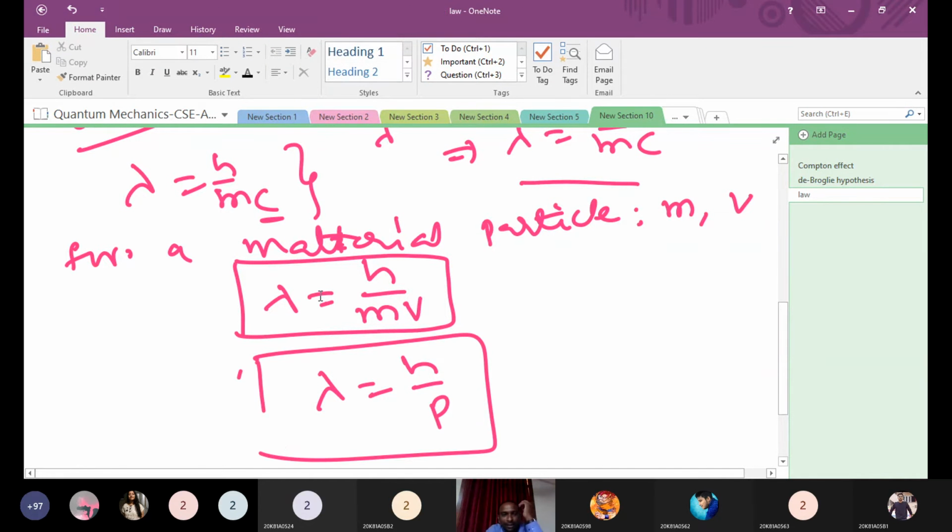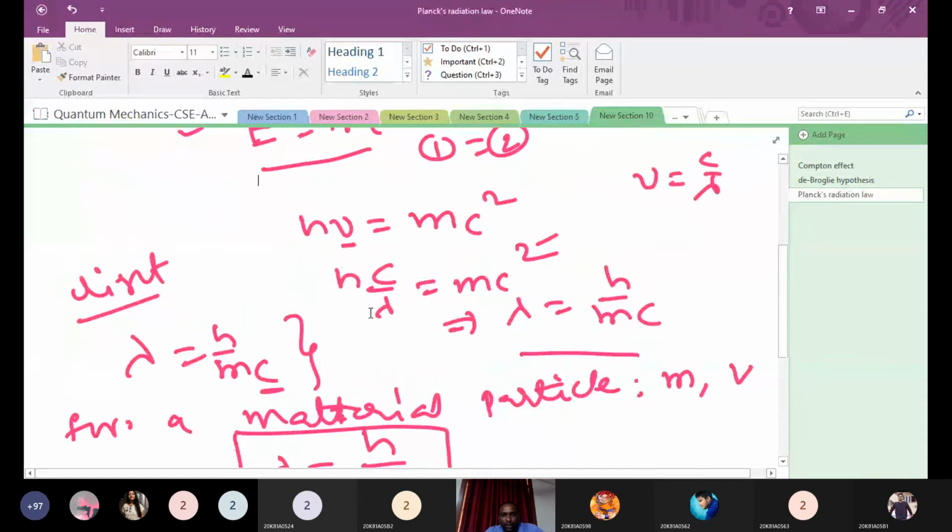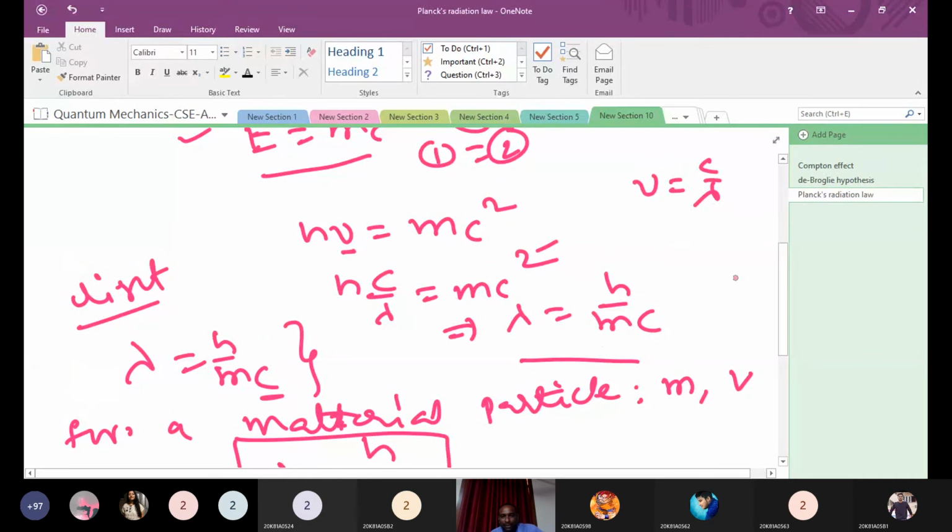Is this easy or difficult? But this is very, very important. First, we know Planck's radiation law: E is equal to h nu. After that, the energy mass relation, E is equal to mc square. Just equate these two terms and we will get lambda is equal to h by mc.